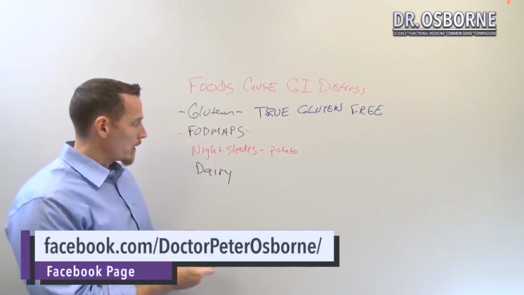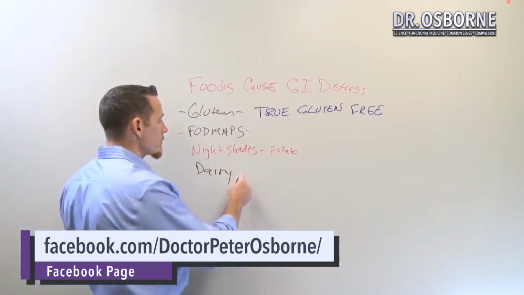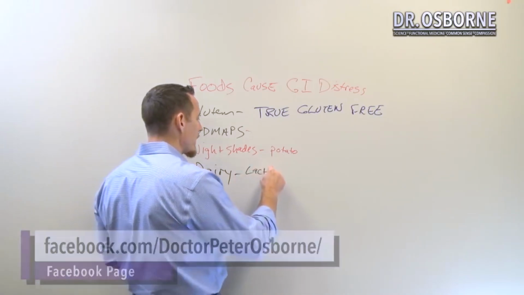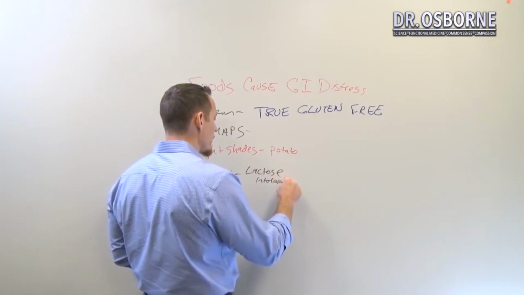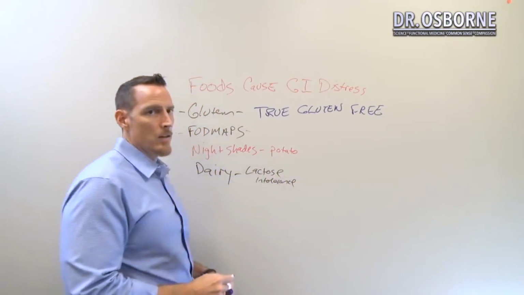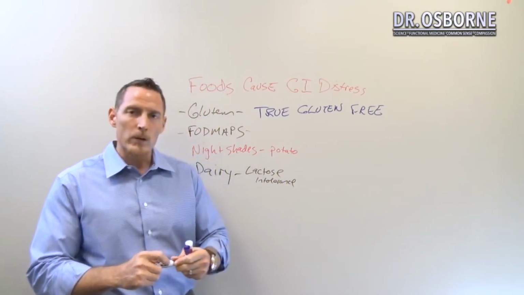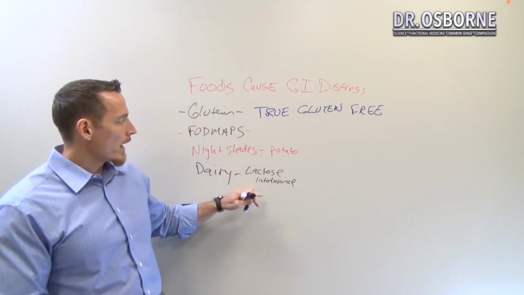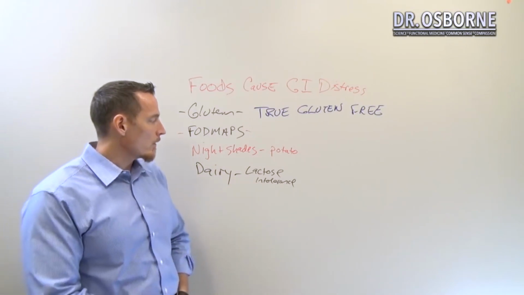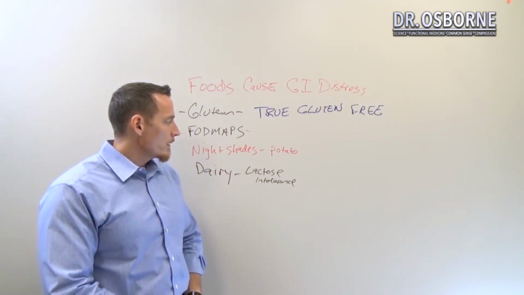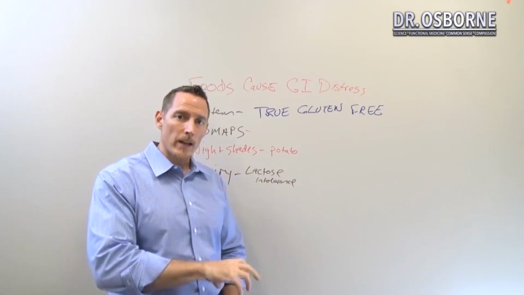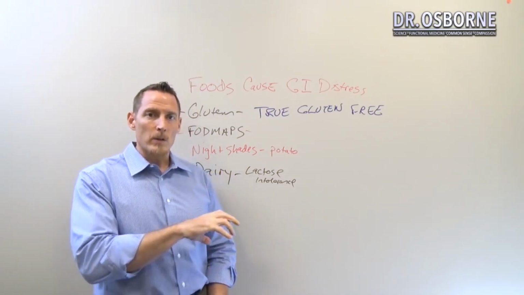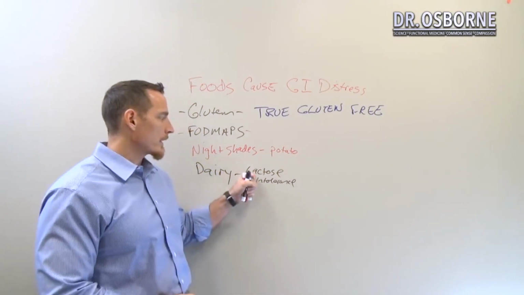But what I want to focus on with dairy creating GI distress has more to do with lactose intolerance than with dairy allergy, or dairy mimicking gluten, or the processing of dairy making the dairy protein resemble gluten, or the way the dairy cows themselves are fed and the problems with hormones in dairy. We're talking about lactose intolerance.